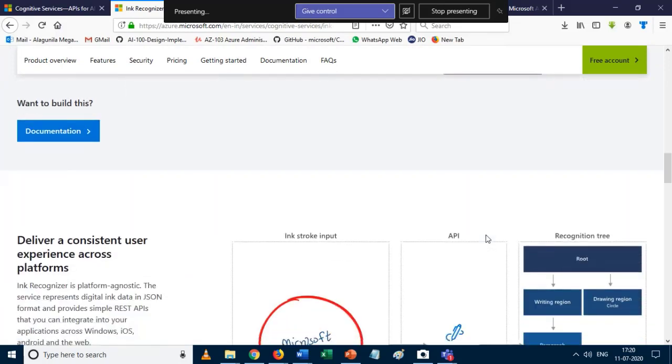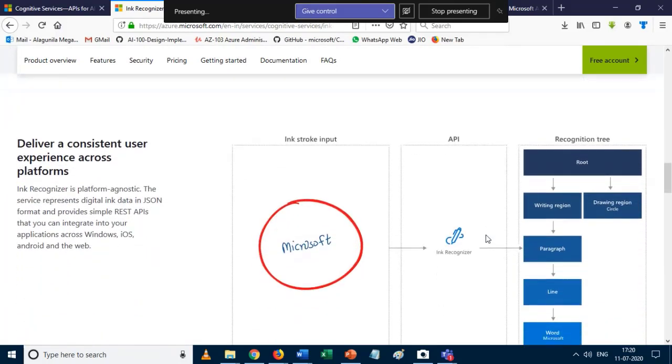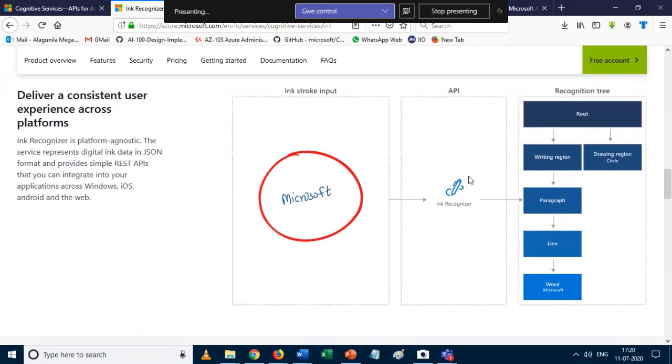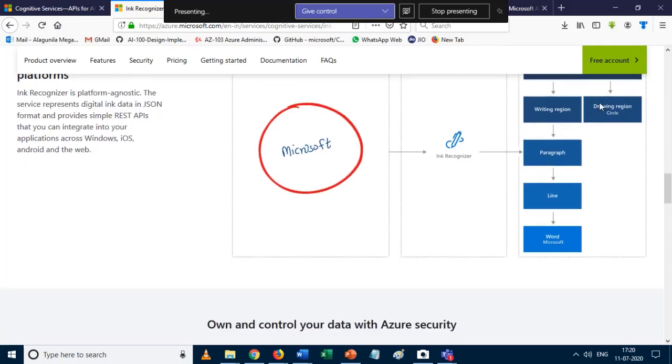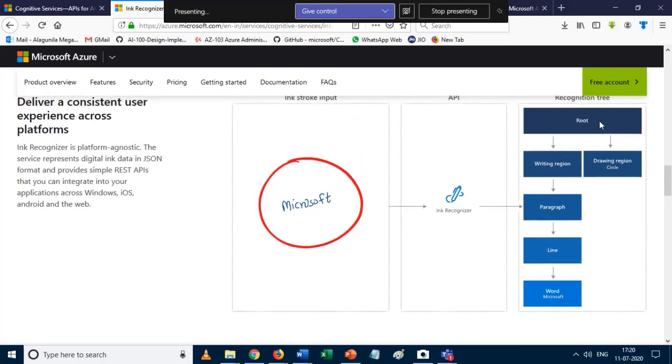So we must know what the technology behind it is. Okay, so this is an architecture diagram. Whenever we have an input, it takes that input and applies the ink recognizer API over the input, and then it goes to the recognition tree. In that, it takes the input and analyzes whether it is a writing region or a drawing region.